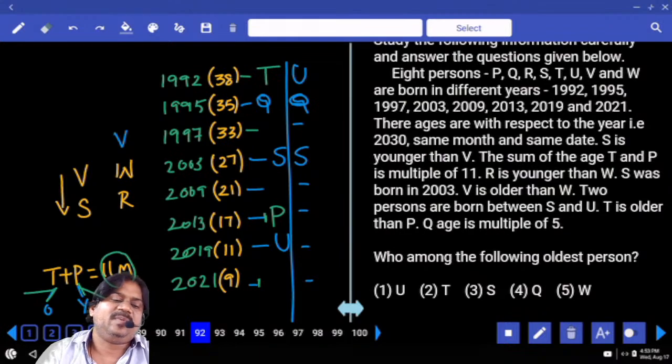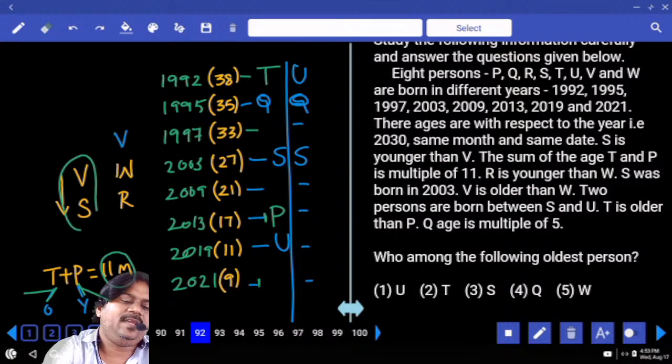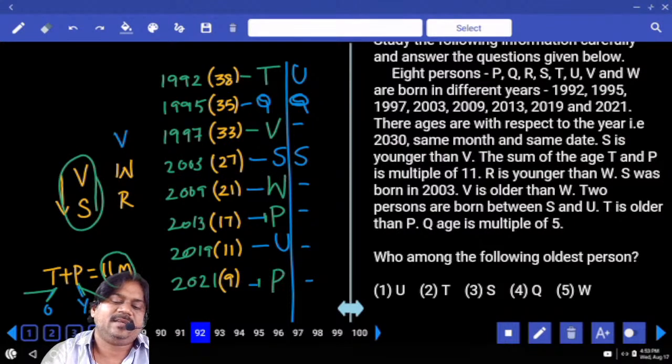And how many people remain here? Clearly, V and S information. This is the place of V, this is the place of W, and this is the place of R.